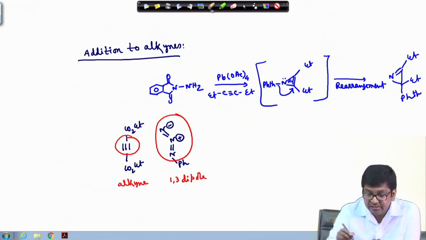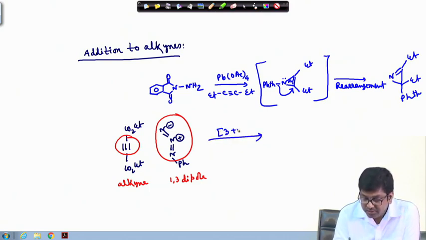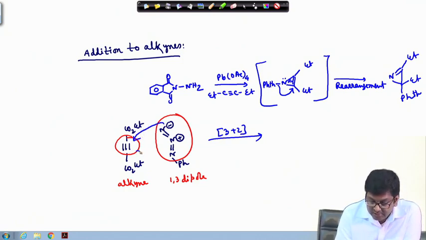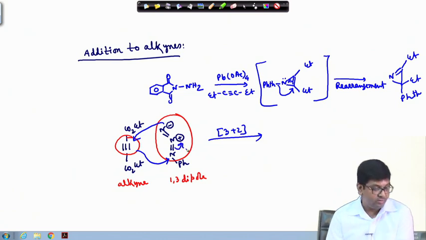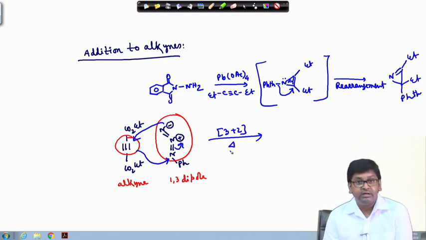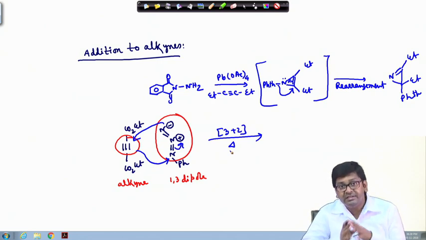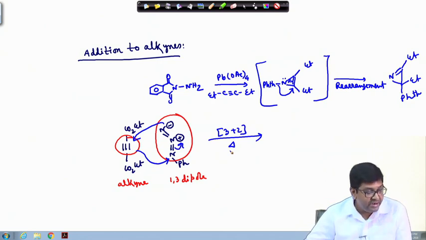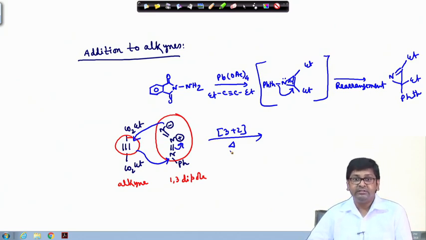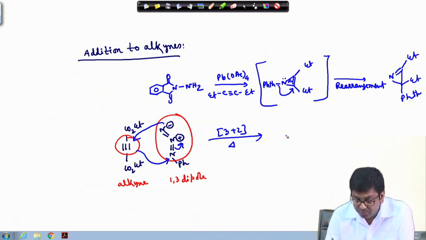Now, this can nicely go in 3+2 cycloaddition mode. That means this can attack like this. Okay. So, under thermal conditions, before giving the nitrene species, this can rapidly convert to the corresponding 1,2,3 triazole derivative. That is another very important nitrogen enriched heterocycle, called the 1,2,3 triazole moiety, that we will get.